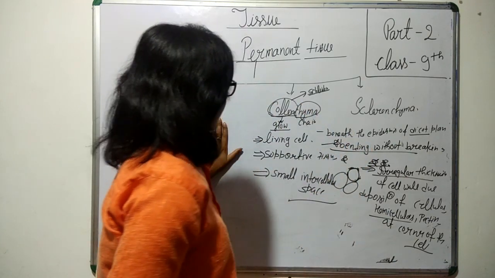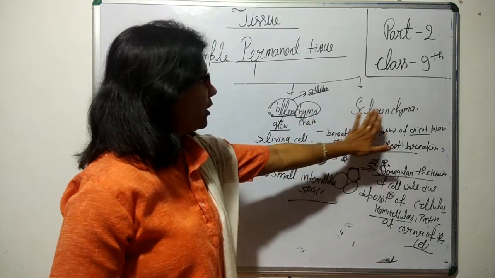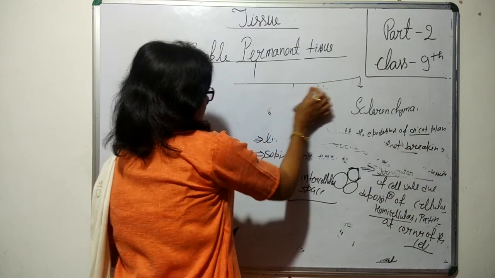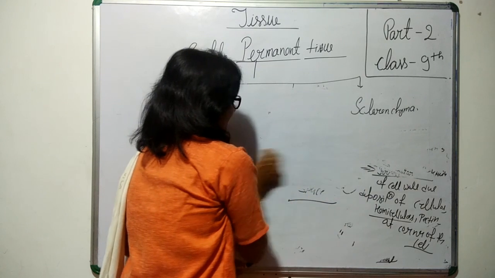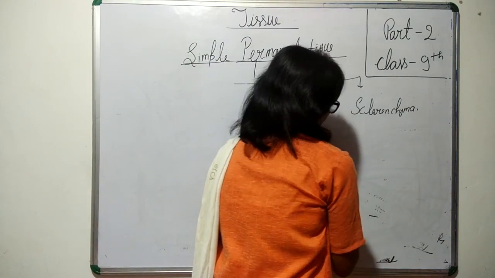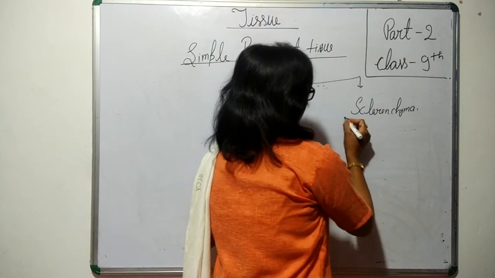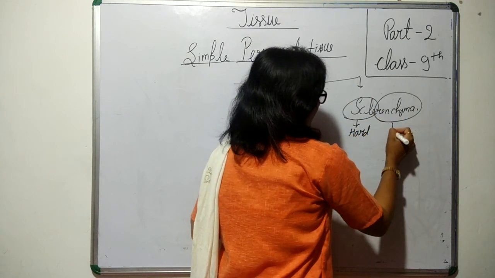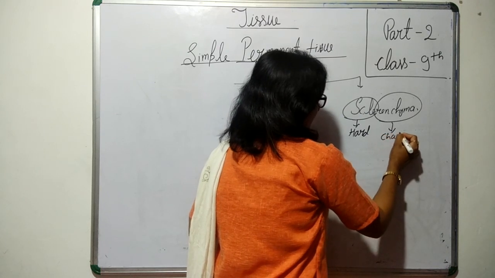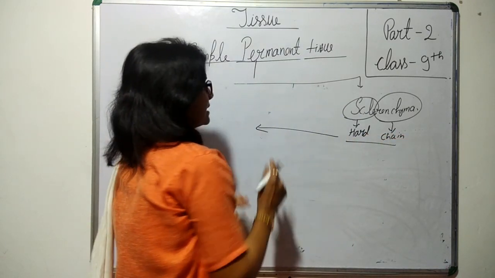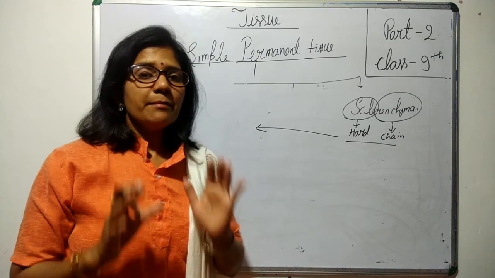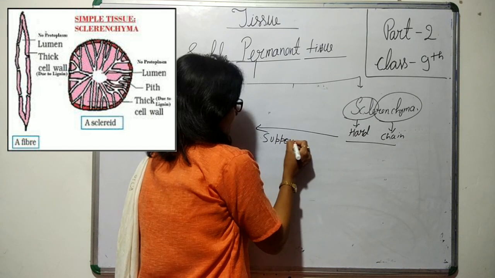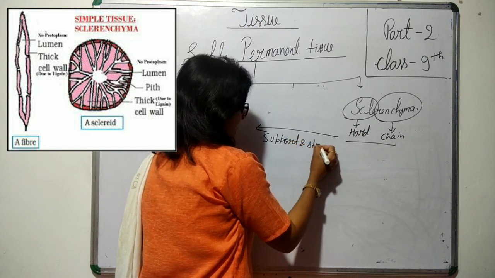Now let's see the important things about sclerenchyma. The term sclera means hard. So it is very important to say that these cells are mainly meant for support and strength to the plant.